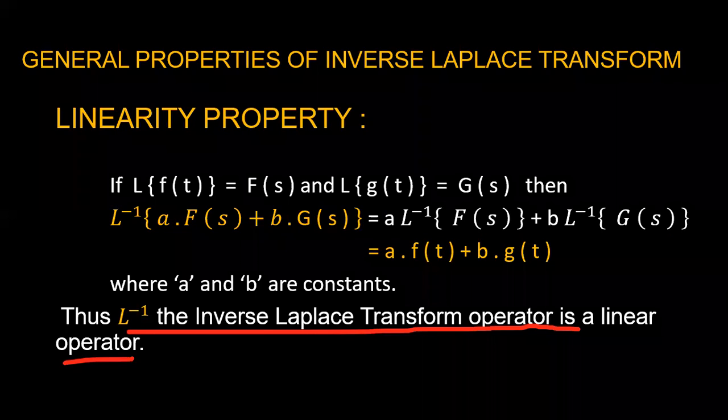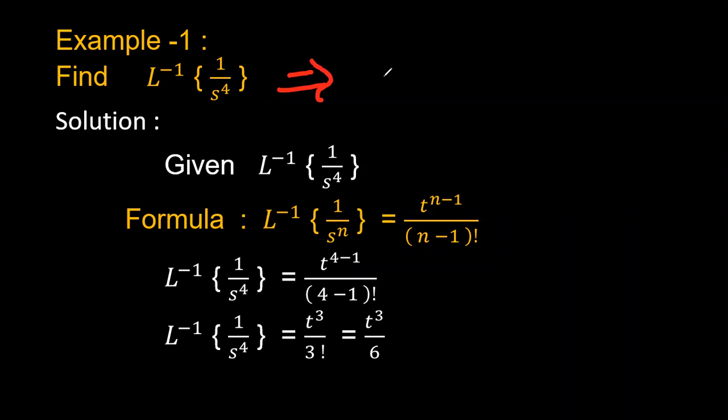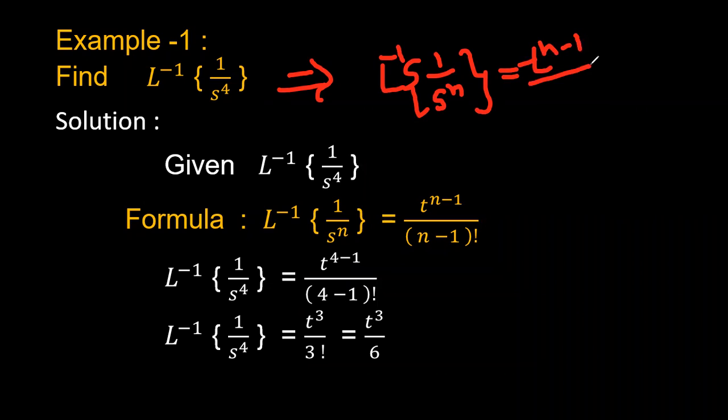Now we will see some simple problems on the inverse Laplace transform. Here it is given: find the Laplace inverse of 1 by s power 4. This should be compared with Laplace inverse of 1 by s power n, which is given as t power n minus 1 by n minus 1 factorial.